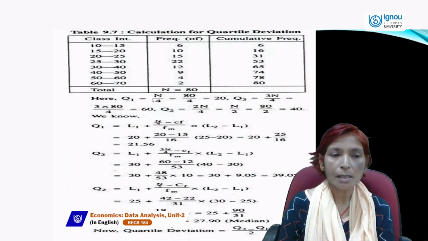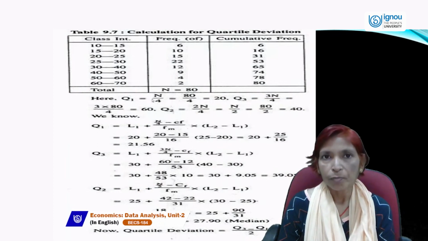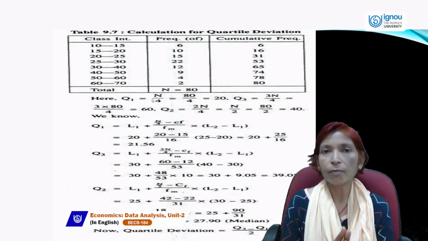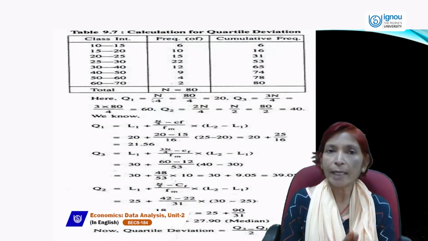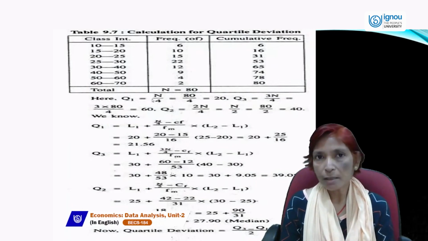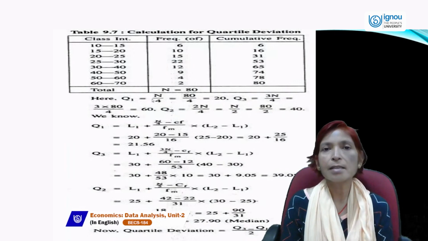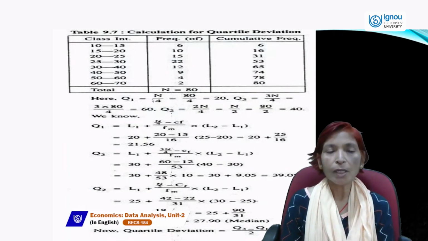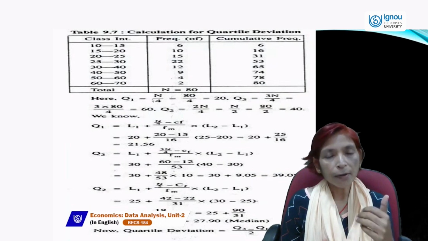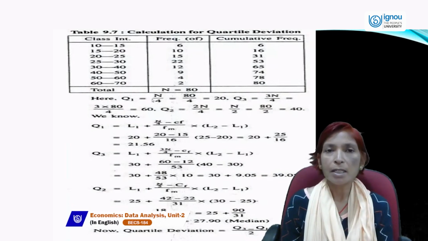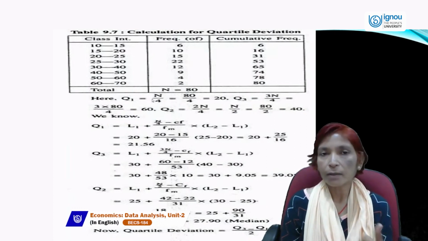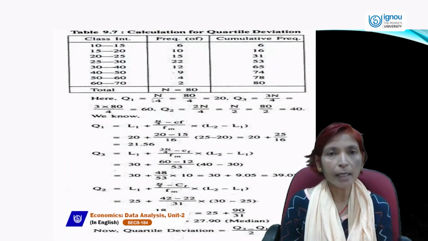Then quartile: first of all, quartile means if we divide a series into four parts, that is called quartile. Quartile divides the whole series into four parts. Median divides the series into two parts. Decile divides the series into 10 parts. Percentile divides the series into 100 parts. So if we divide the series into different parts, we can express it using different names like quartile 1, quartile 3, decile, percentile, median.